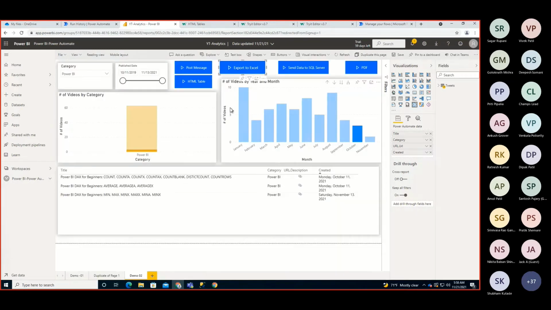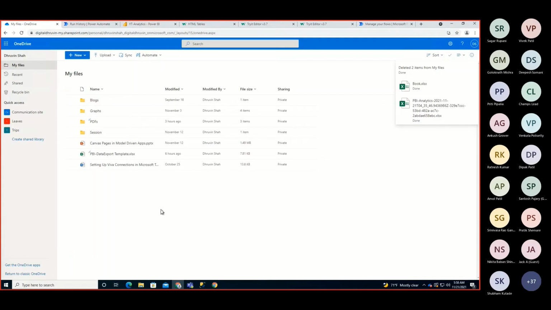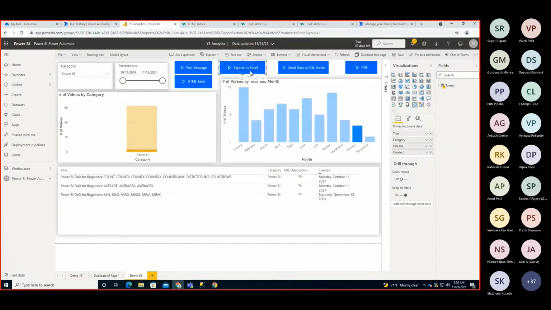Right, I already applied, so I'm not doing anything. Now I've filtered my records already, and let me open up my OneDrive folder as well. At this moment, this is the template, and let me remove these unwanted files so we get a better idea of how it is generating. So I just removed this file, and now I'm going to trigger this particular flow.